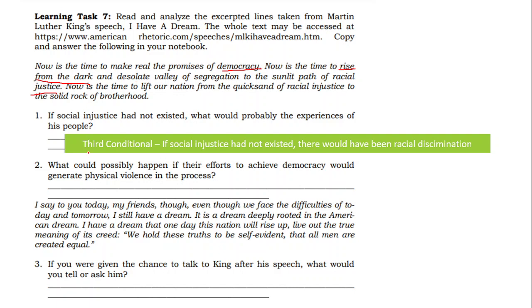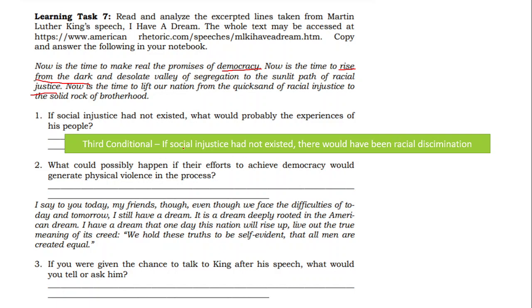After an excerpt, there are questions below. These questions could be for your own opinion. "If social injustice had not existed, what would probably be the experience of his people?" Maybe we can say, based on the excerpt, this is how I understand it. If I am given a chance to share my idea, this is the sentence you can form: If social injustice had not existed, there would have been racial discrimination.